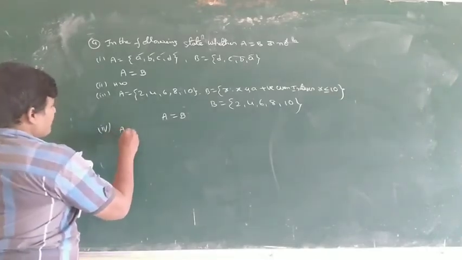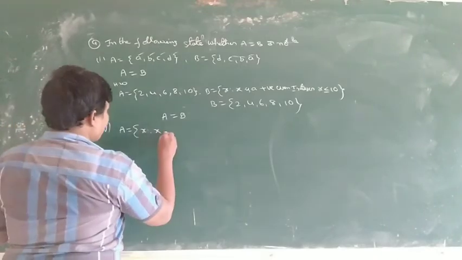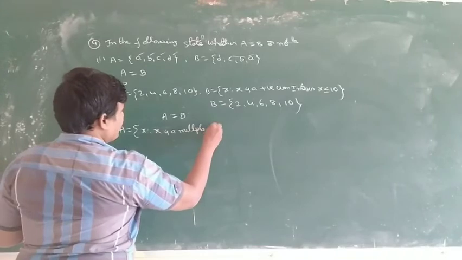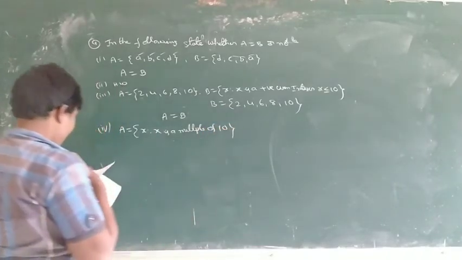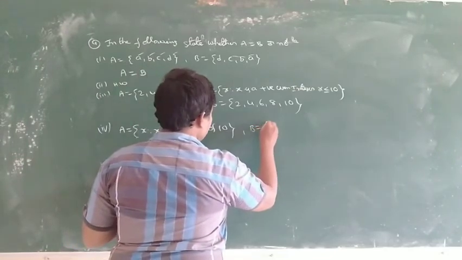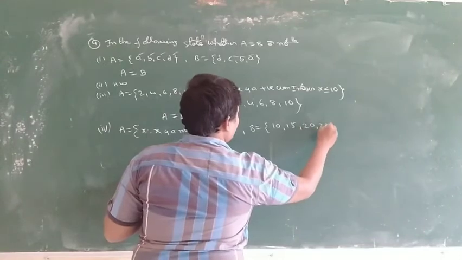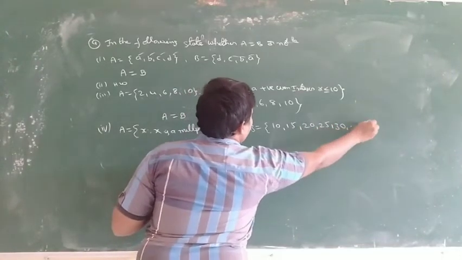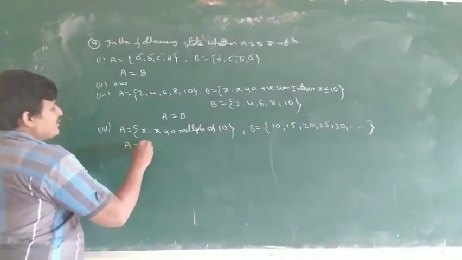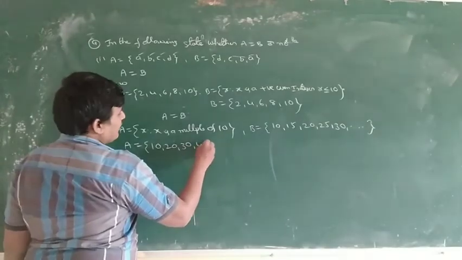A is equal to {x such that x is a multiple of 10}, and B is equal to {10, 15, 20, 25, 30 and so on}. What do multiples of 10 mean? Starting with 10, 20, 30, 40 and so on.